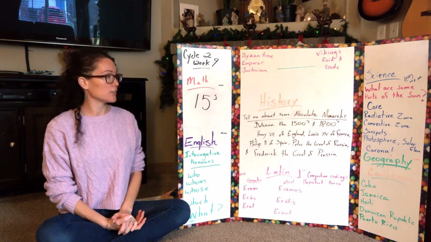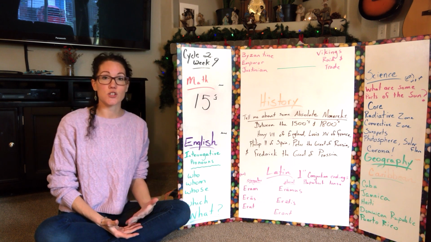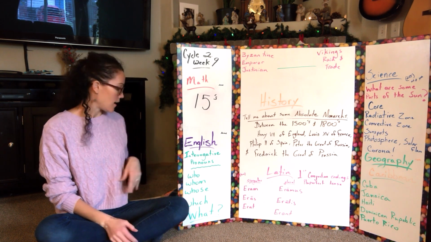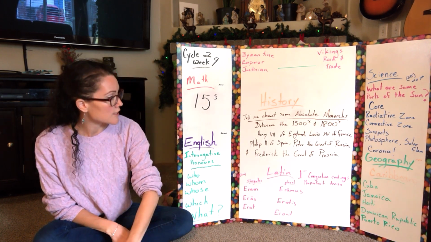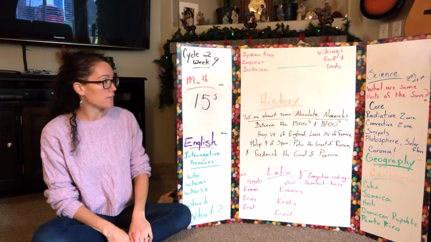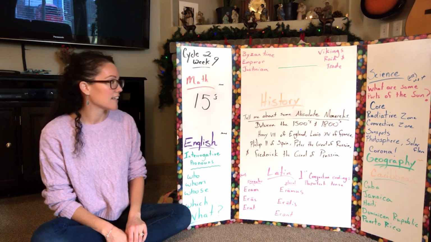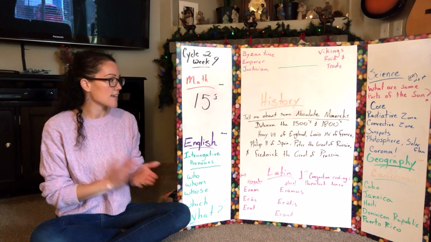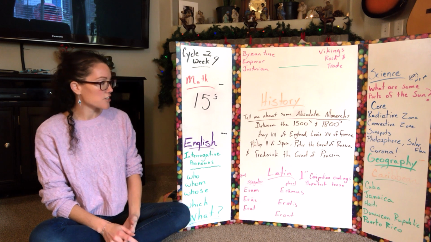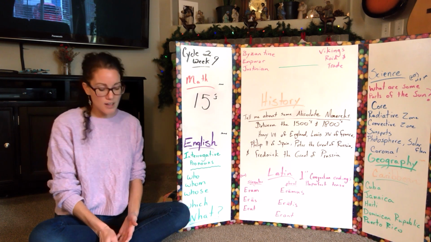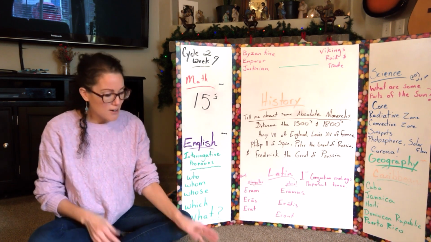History. Tell me about some absolute monarchs. This one, it's got a lot of names and it's got a lot of places. So to help the kids remember this, I made a little bit of a visual and there's going to be some interaction. We will sing through it a couple times first. Between the 1500s and 1800s, Henry VIII of England, Louis XIV of France, and Philip II of Spain, and Peter the Great of Russia, Frederick the Great of Prussia, ruled during the age of absolute monarchs.